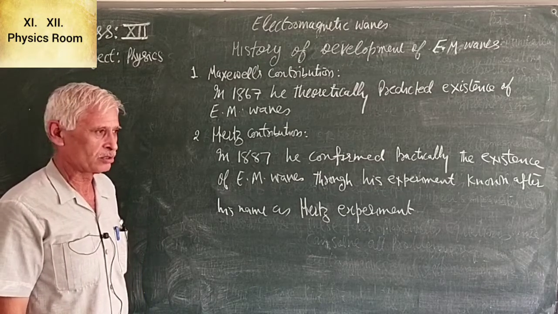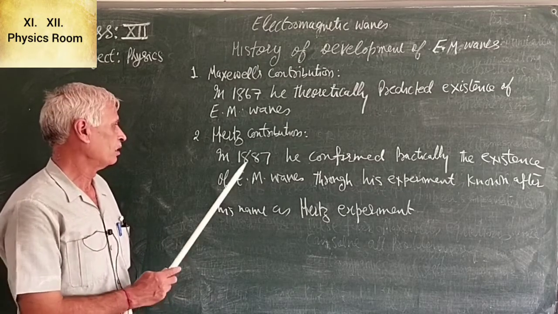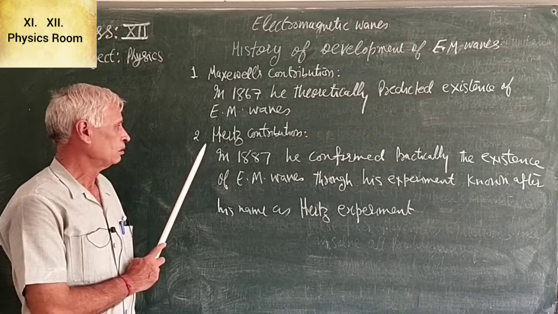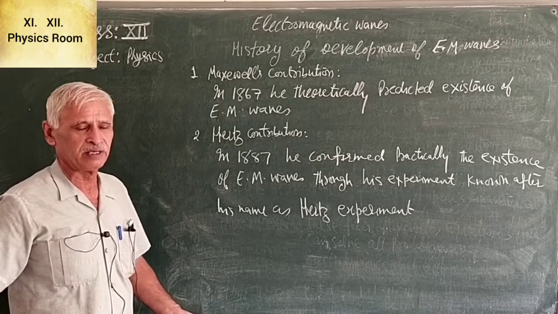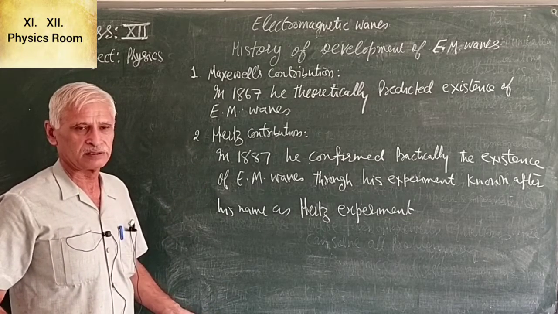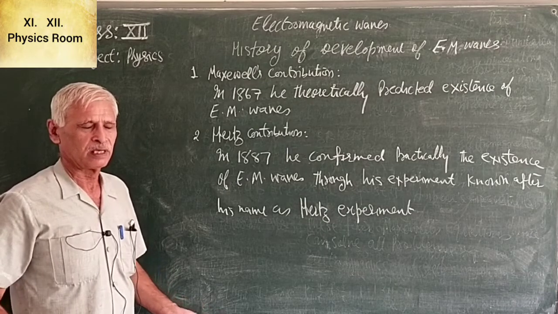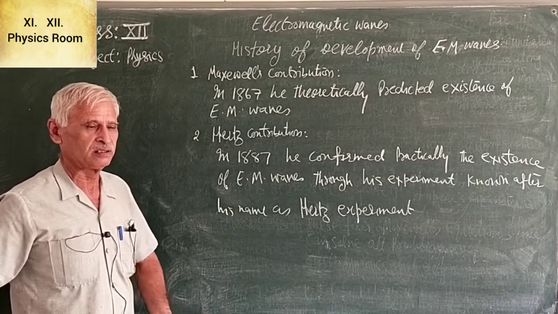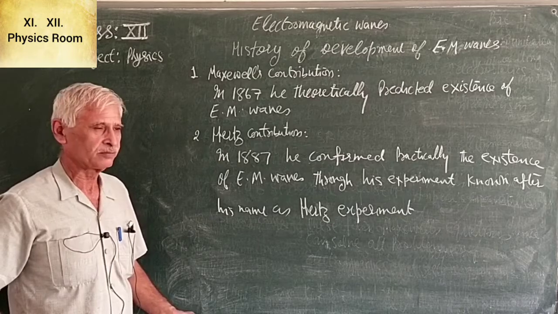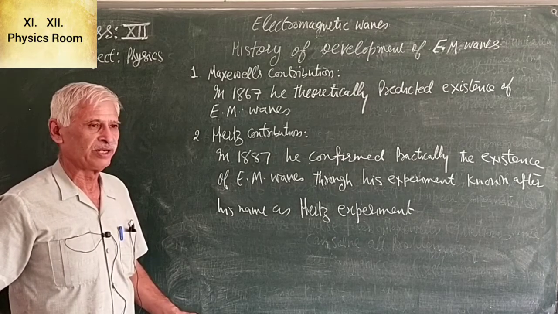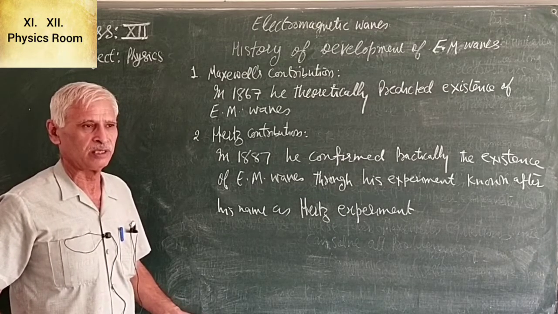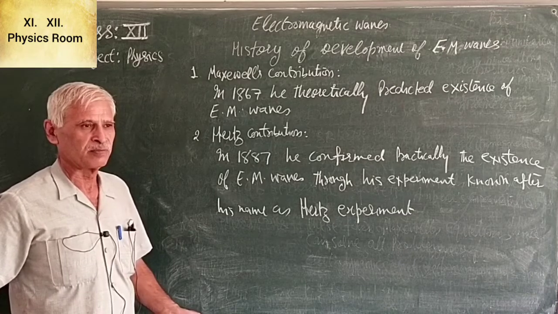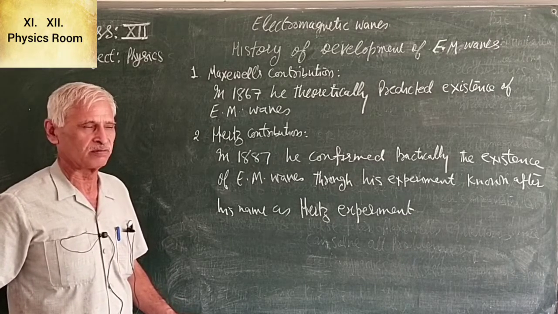As you know, through his two equations, he said a time-varying electric field is a source of magnetic field and a time-varying magnetic field is a source of electric field, both varying harmonically in a direction perpendicular to propagation of the wave.